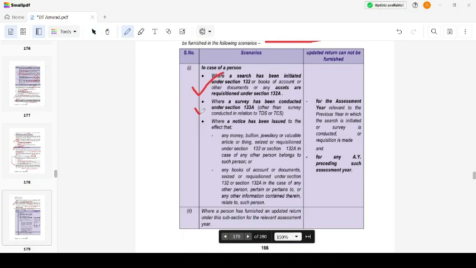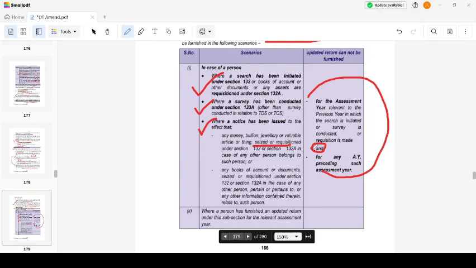Or a survey has been conducted where notice has been issued to the effect that any money, jewelry, or valuable article has been seized or requisitioned. And in case of any other person belonging to such person, any books of accounts have been seized or requisitioned. This applies for the assessment year relevant to the previous year in which the search is initiated, survey is conducted, or requisition is made, and for the preceding assessment year.